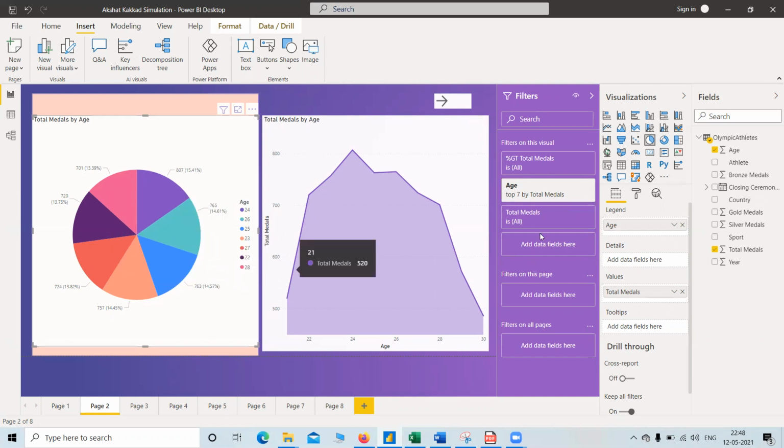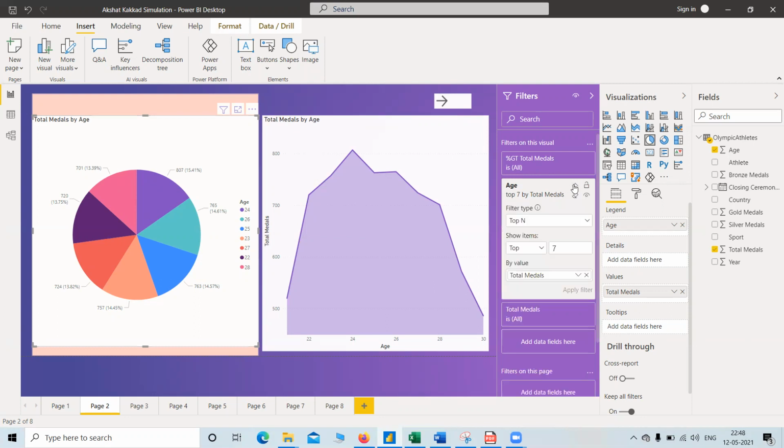Now I have applied a filter for age. The filter is of three types: advanced filtering, basic filtering, and top N. I have here the top 7 items. Here we can see top 7, bottom 7, etc. So I have implemented the top 7 items of total medals. Whichever age groups have the most totals, the first 7 groups will be implemented in the pie chart. So this was the filter.